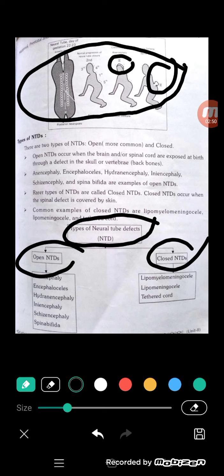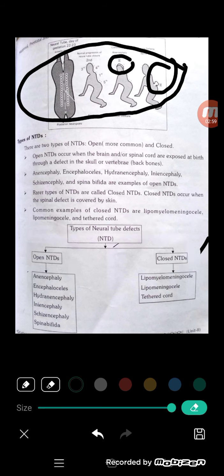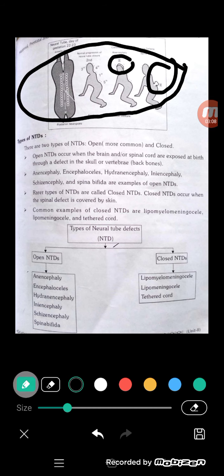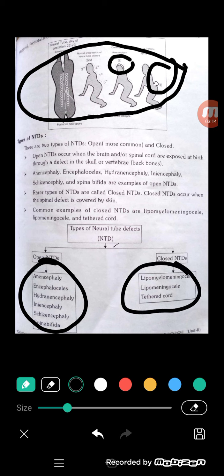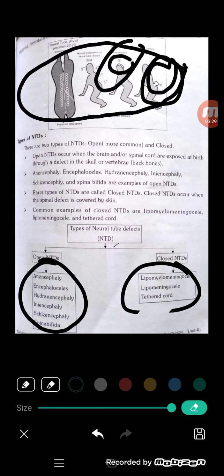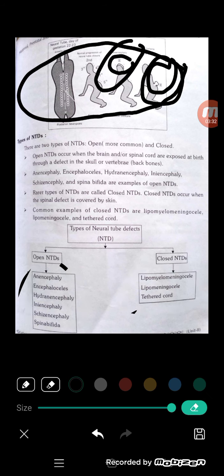So what is open and what is closed NTD? Open is classified into several types, and closed is also classified into several types. Anencephaly, encephalocele and hydrocephalus are examples, the first for the open type, and these others for the closed type. These characteristics are identified in the vertebrae as well as the brain. So this is about the types of NTDs.